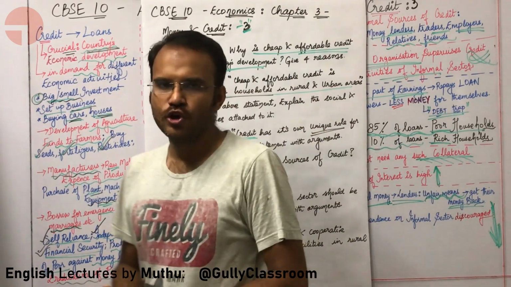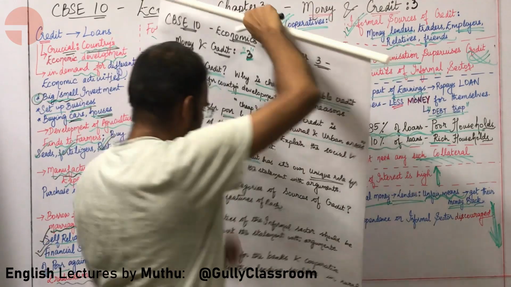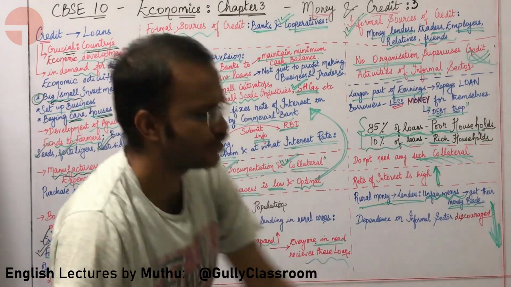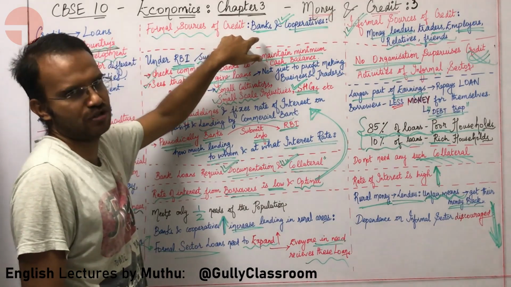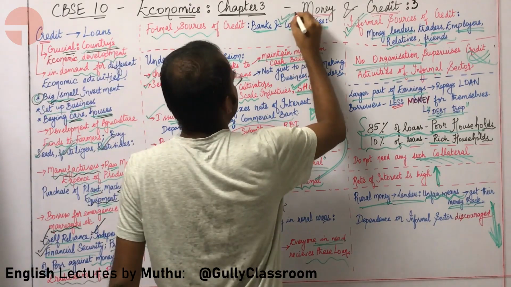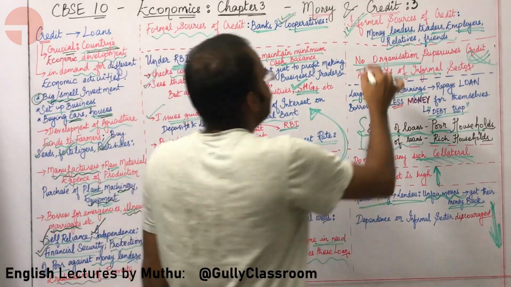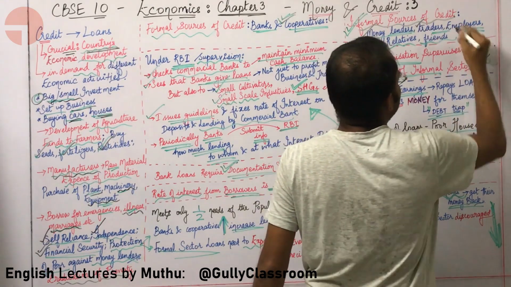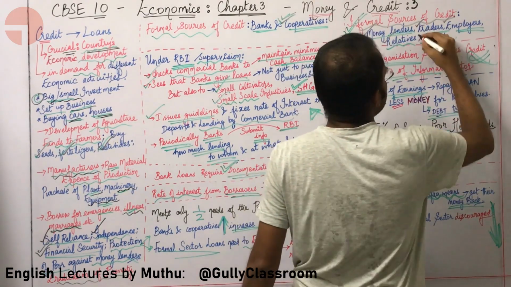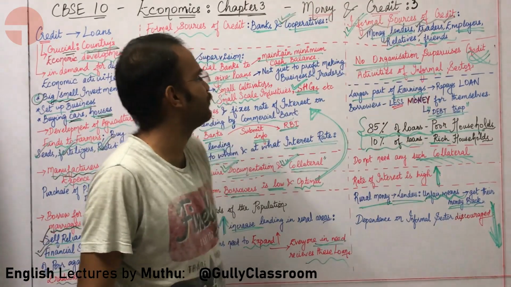Now let us look at the two different types of credit: formal sources of credit and informal sources of credit. What are formal sources of credit? Formal sources of credit are banks and cooperatives. What about informal sources of credit? Informal sources of credit are money lenders, traders, employers, relatives and friends.